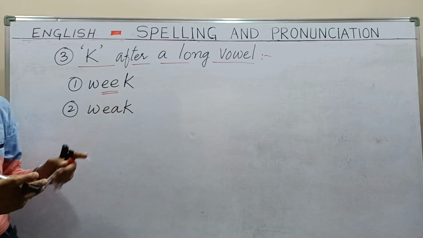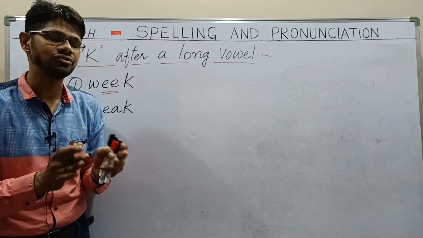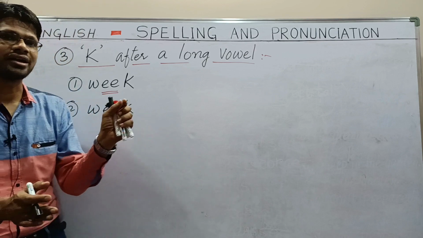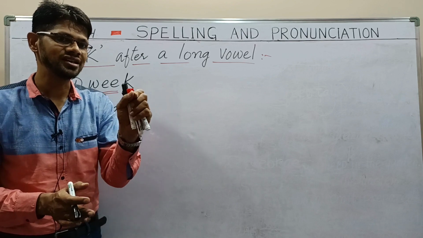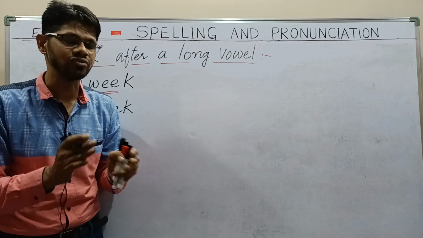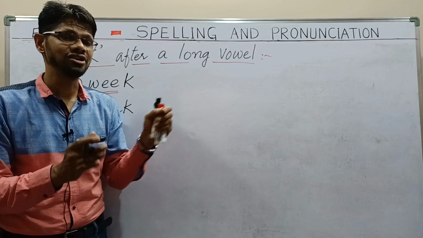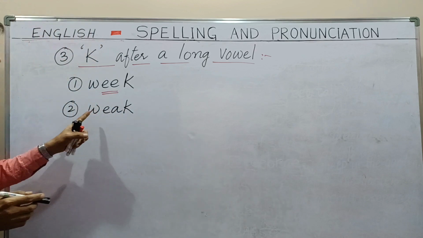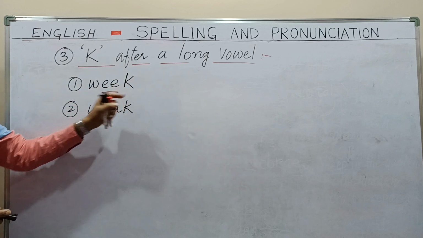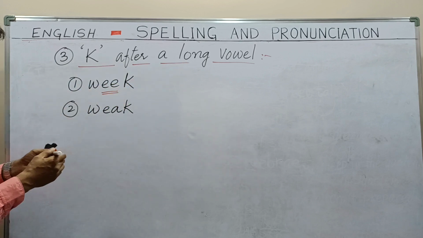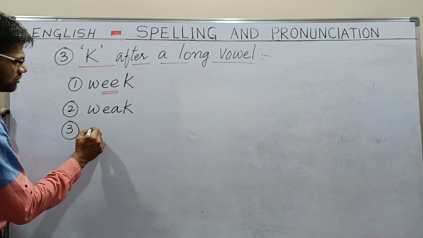So we are learning the difference between CK and K. When the word has a short vowel sound, we write C and K, as we have learned just now. But when the word produces a long vowel sound, we cannot write CK; we write only K. Here, for example, week has a long vowel sound, that's the reason for K. Here also, week, long vowel. Let me give you another example, cheek.